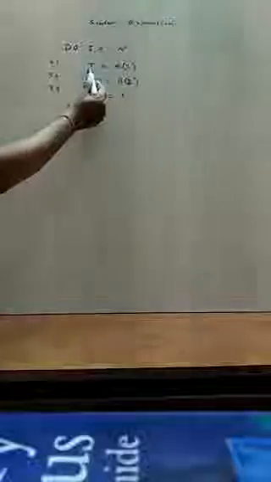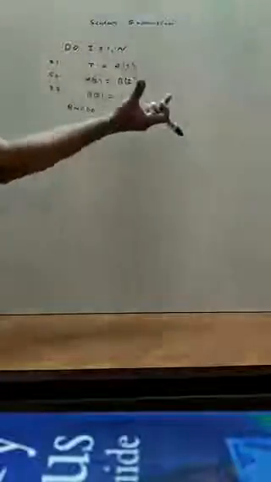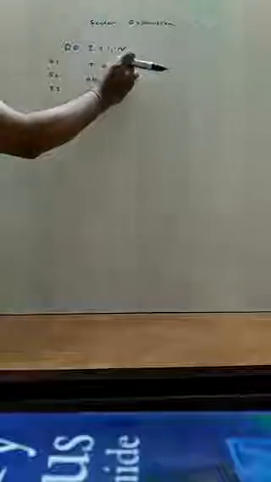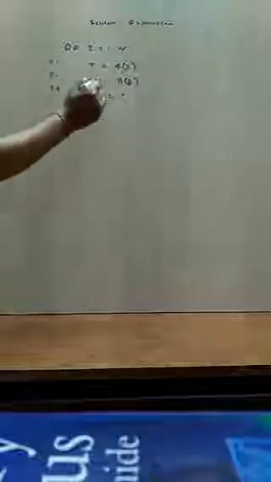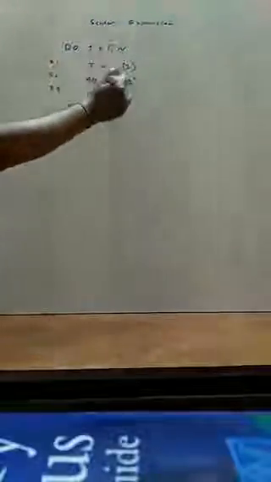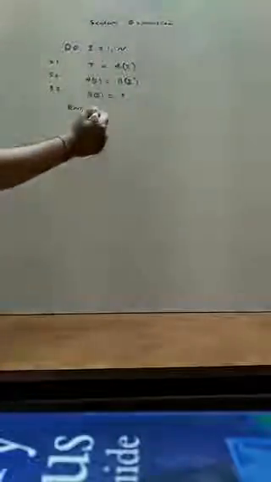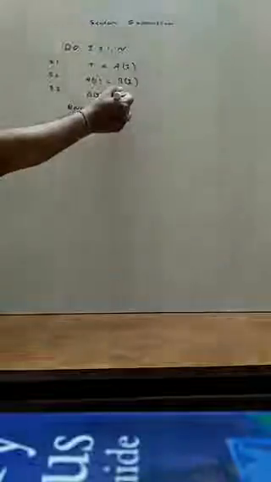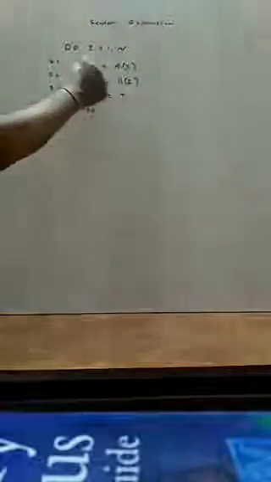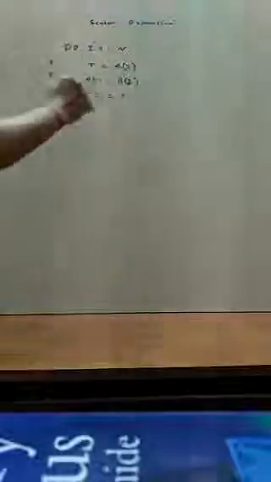Now the first instruction is t is equal to a of I. So first I will get the ith value of variable a, which is a vector variable, into a temporary variable. Then I put b of I into a of I. In the first iteration, I would be equal to 1, so b of 1 would be copied into a of 1, and then this temporary variable which contains the value of a of 1 will be copied into b of 1. So we have to do this for n number of times, and the array variables a and b, which have n values, will be swapped.